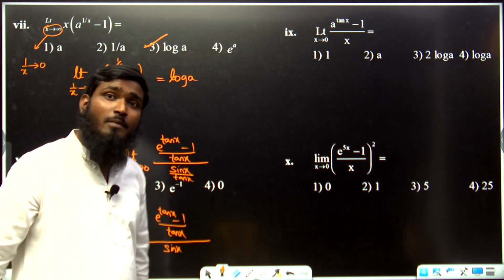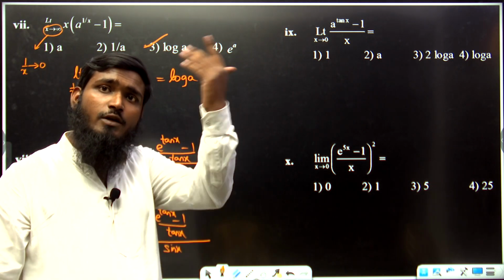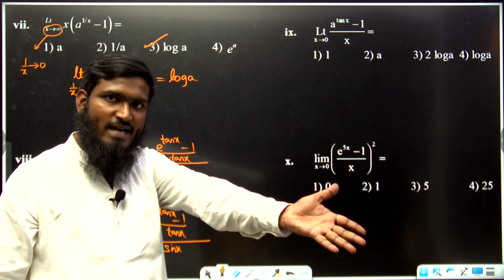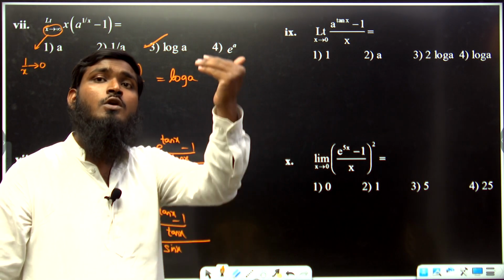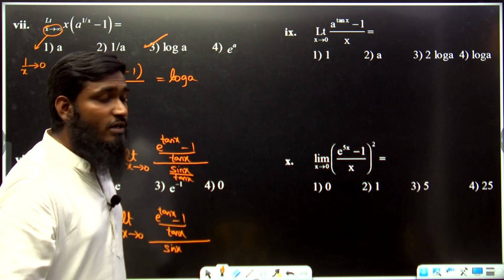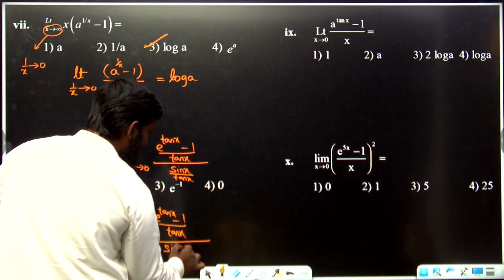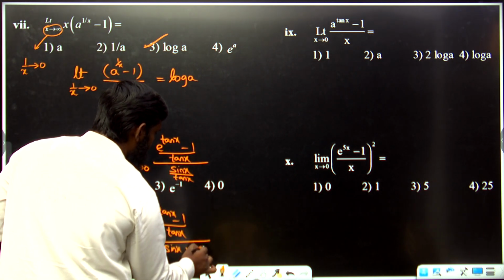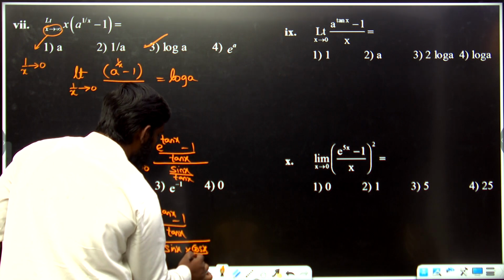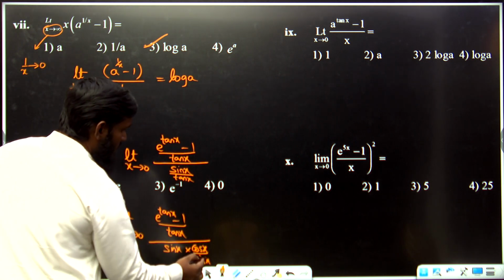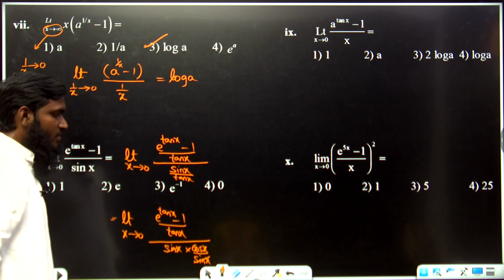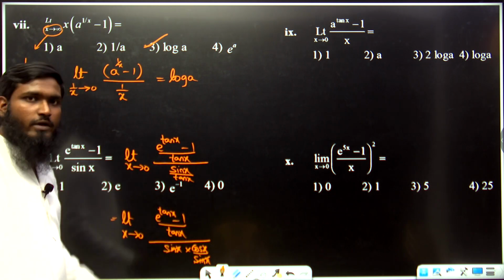What is the meaning of 1 by tan x? 1 by tan x is equals to cot x. Yes or no? Cot x is equals to cos by sin, into cos x divided by sin x. Like this we have taken. So this sin x gets cancelled over here. In the denominator we are having only cos x part.